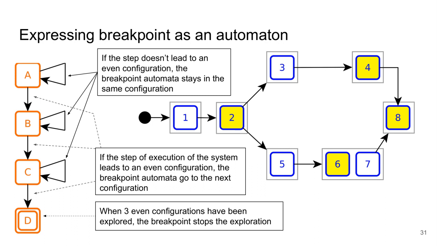To solve this problem, the idea behind the solution is the following. We express the breakpoint as an automaton, and its execution is linked to the steps taken by the main system. In this case, the breakpoint automaton can go to the next state only if the main system encounters an even configuration. And when it gets to the D configuration, it means that 3 even configurations have been found, and so the breakpoint can stop the exploration.